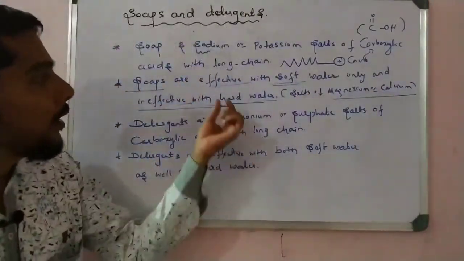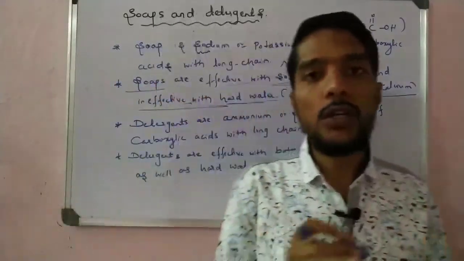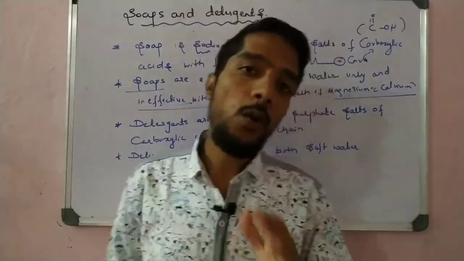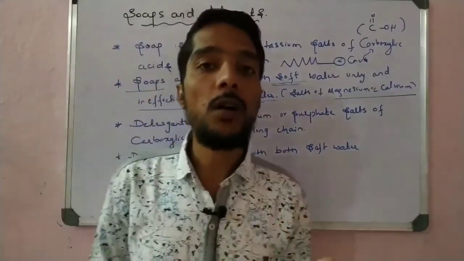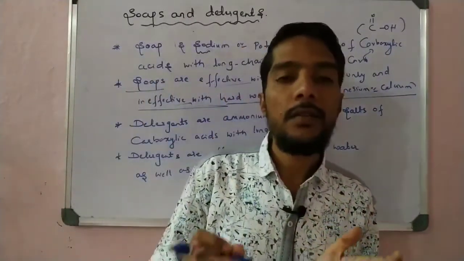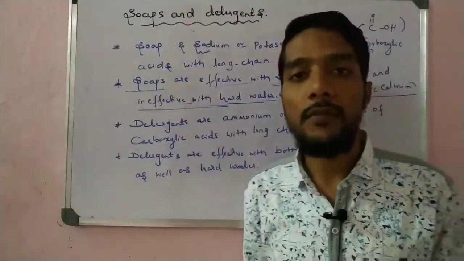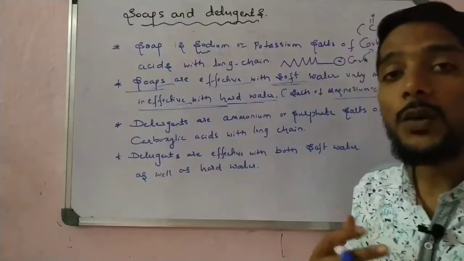So see here, in the environment, in the earth, we know that there are two types of water. One is hard water, one is soft water. Soap only works on soft water, but some areas contain only hard water, and in that place soap does not work effectively. So in that area soap is not used. So that is one disadvantage of soap.